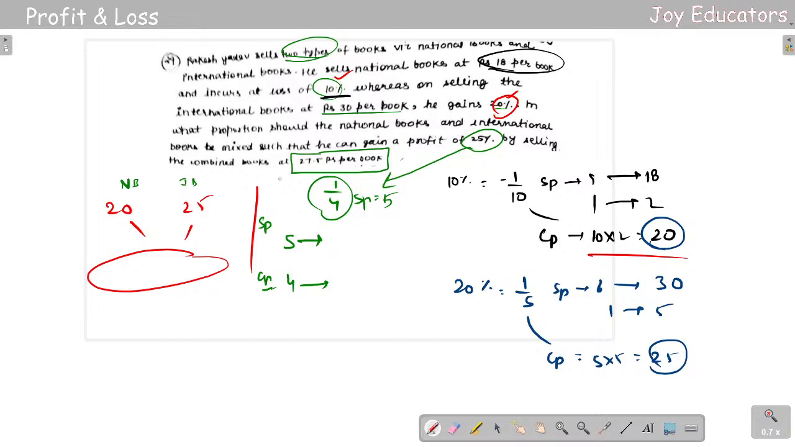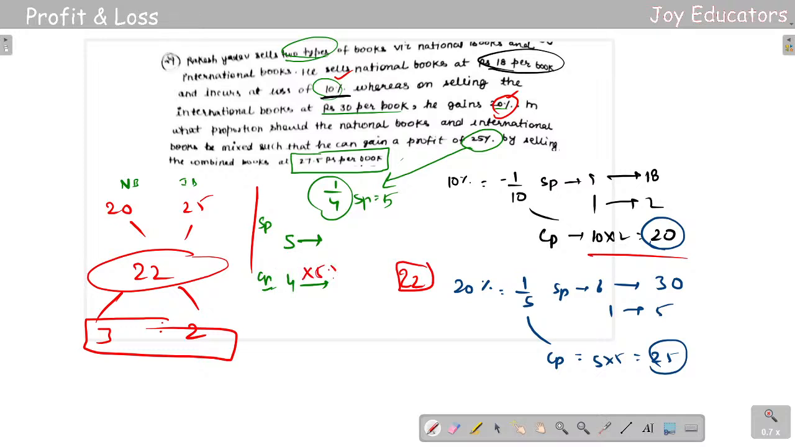Alright. Hope I got the value. So it's going to be simple. So it's 20, 25. The mean value here is 22. So that only I'll be getting here 2 is to 3. So the ratio is 3 is to 2. So to get 22 here, I'll be just multiplying 4 with 22 by 4, which is 5.5. So into 5.5, if I do it here, I'll be getting the selling price. Selling price will be 27.50. Okay, that's it.